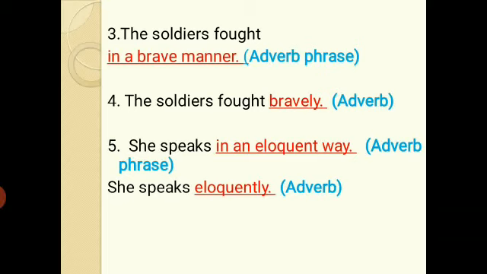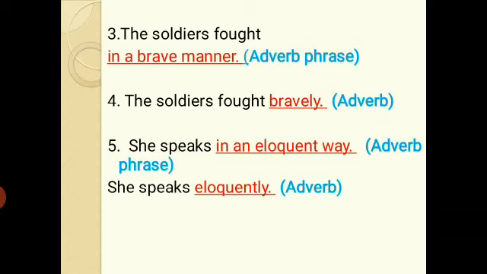In a brave manner. So it enhances the meaning of the verb. Sentence number 4, the soldiers fought bravely. How did the soldier fight? Bravely, which is an adverb.